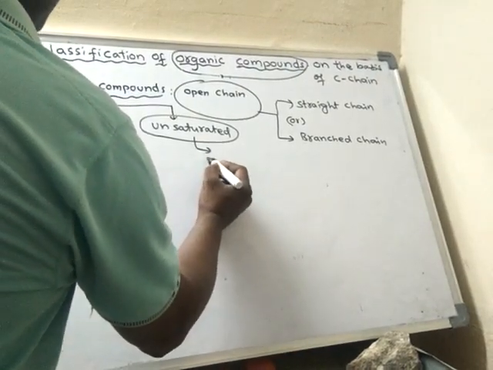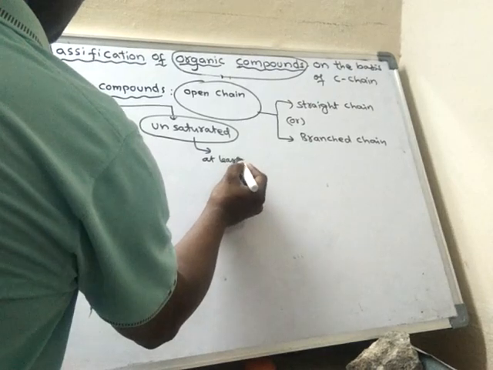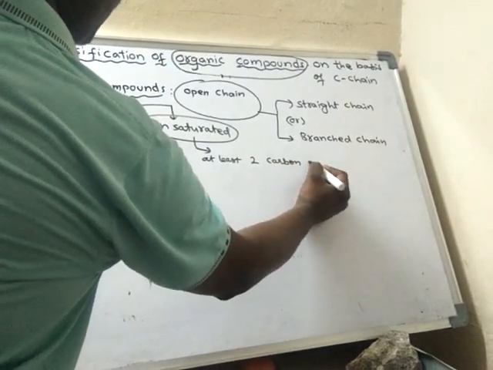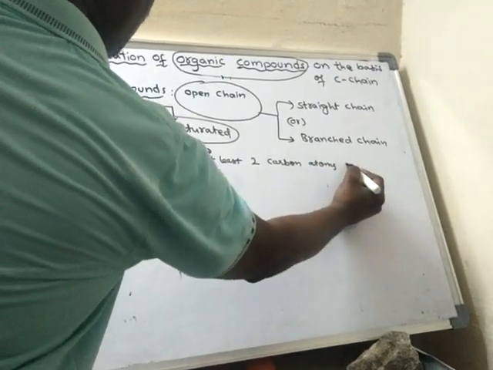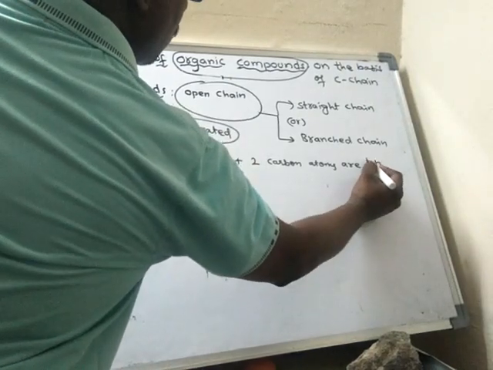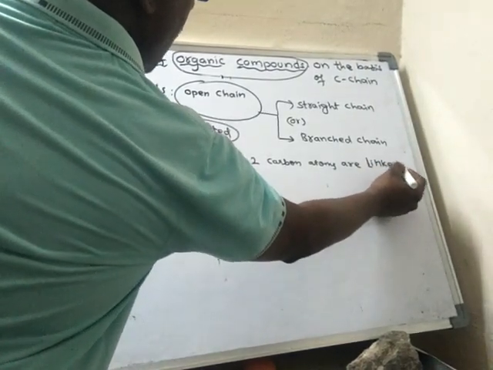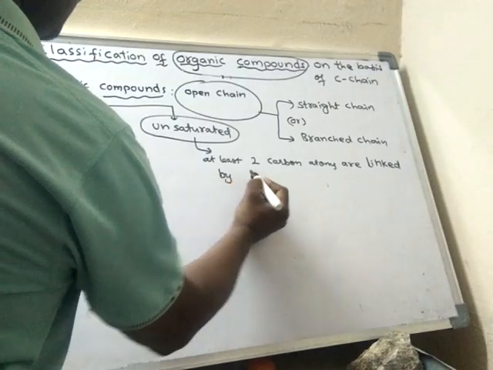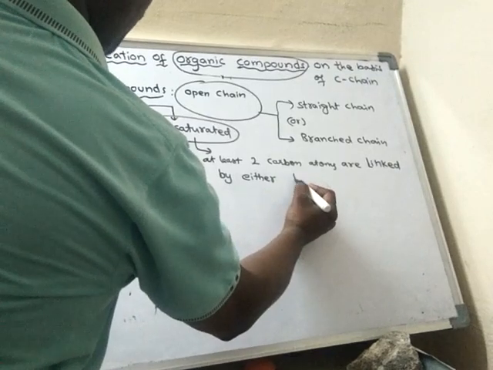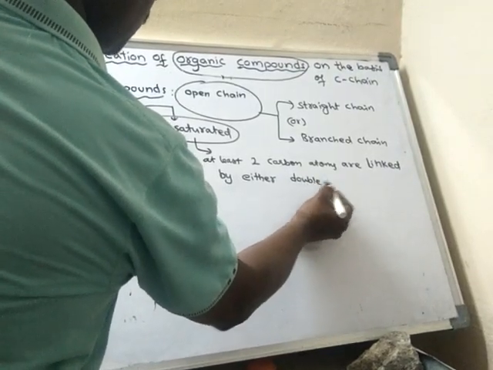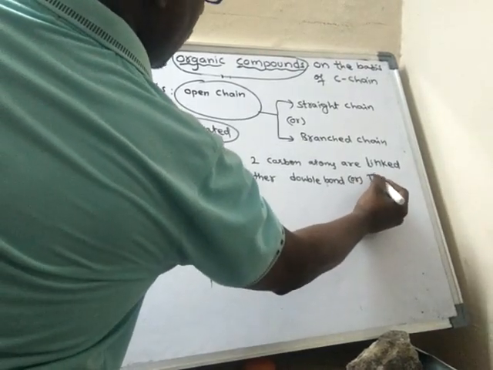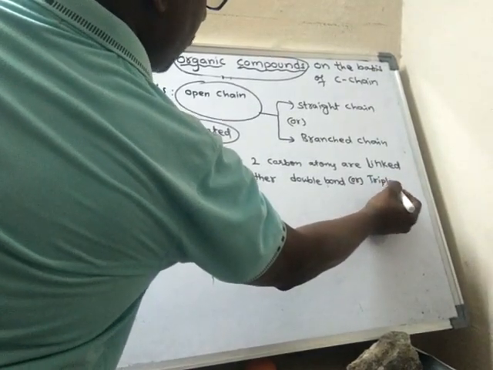See here, at least two carbon atoms are linked by either a double bond or a triple bond.